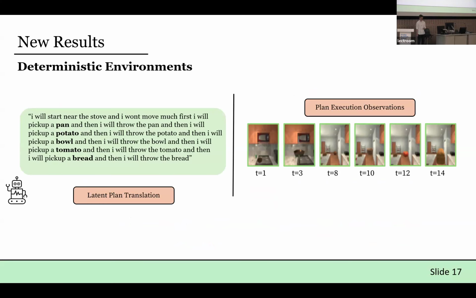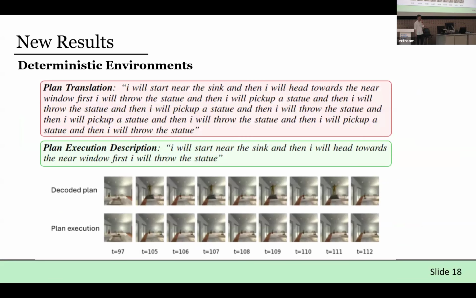So that's all good. What I think is more interesting is cases where what the agent says it will do is not what it actually does in these environments. This is an example where the agent, for some reason, states it will repeatedly pick up and throw a statue object in the scene. But when the plan is executed, it just throws the statue once and nothing else happens.